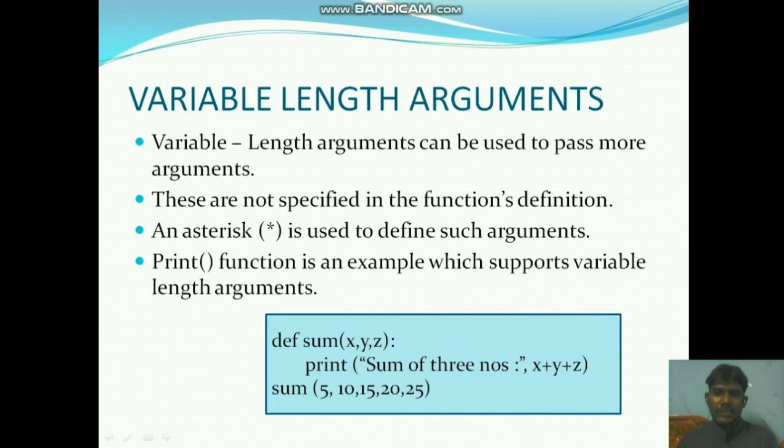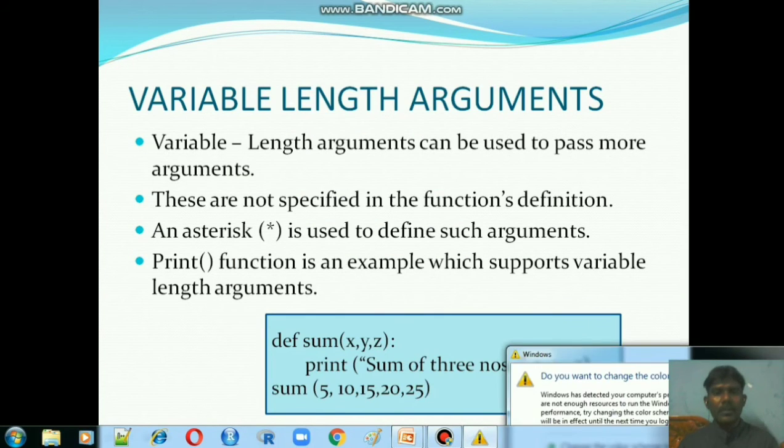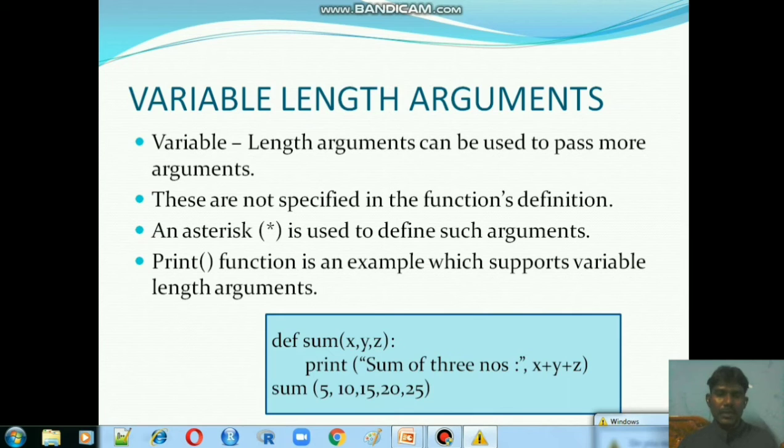The print function is an example which supports variable length arguments. In the print statement itself we can understand this. That is one of the examples of variable length arguments. However many arguments we pass, the function can be called and executed properly. Let's see one example, and maybe you will understand it.